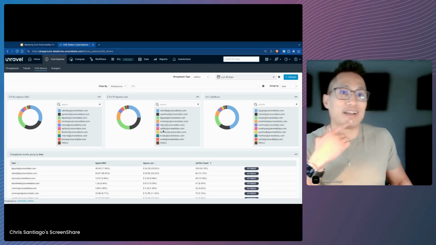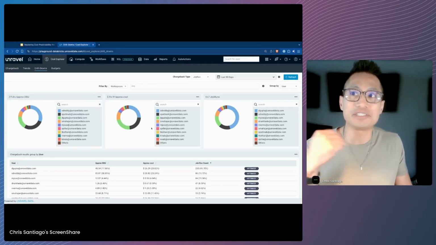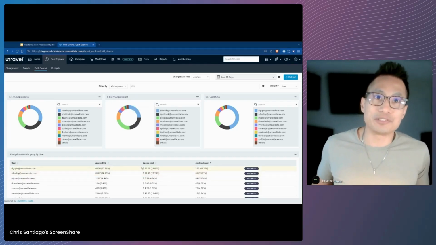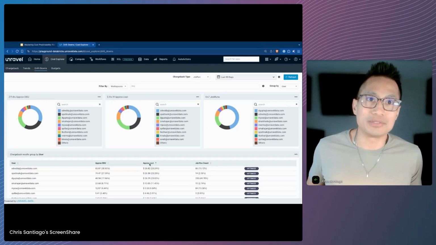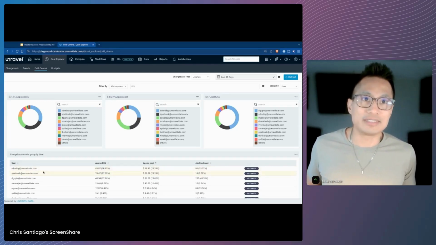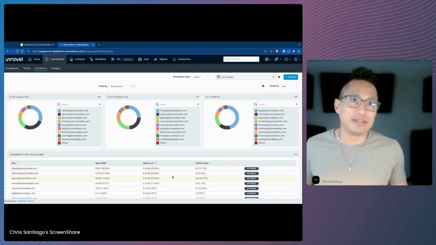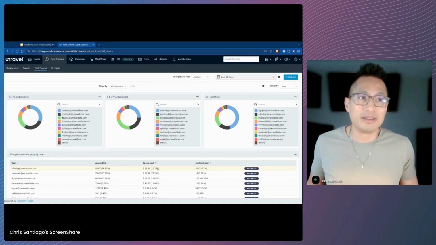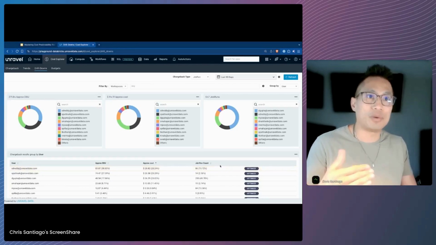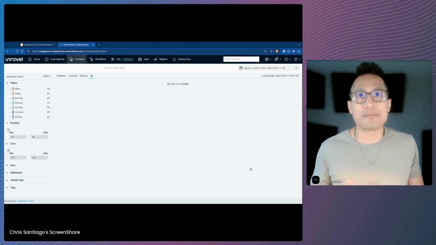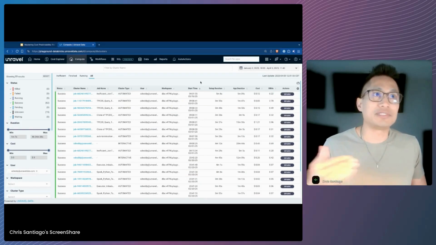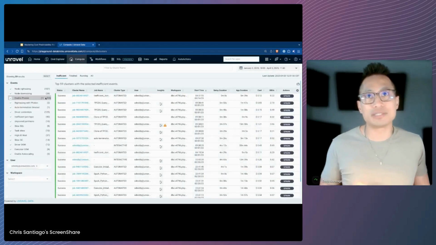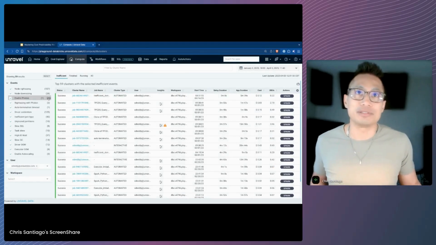Now, the next topic I want to tackle here is inefficient resource management. How can Unravel help there? Well, let's take a scenario here. So what I'm going to do next is go ahead and sort by cost, and I can see that my user over here is taking up about 25% of my cost. That's pretty sizable. Now, in order for us to figure out what is inefficient, I'm going to click on this Optimize tab here, which takes me to the list of jobs for that particular user in that time window. And let's actually focus in on the inefficient jobs for this particular user.